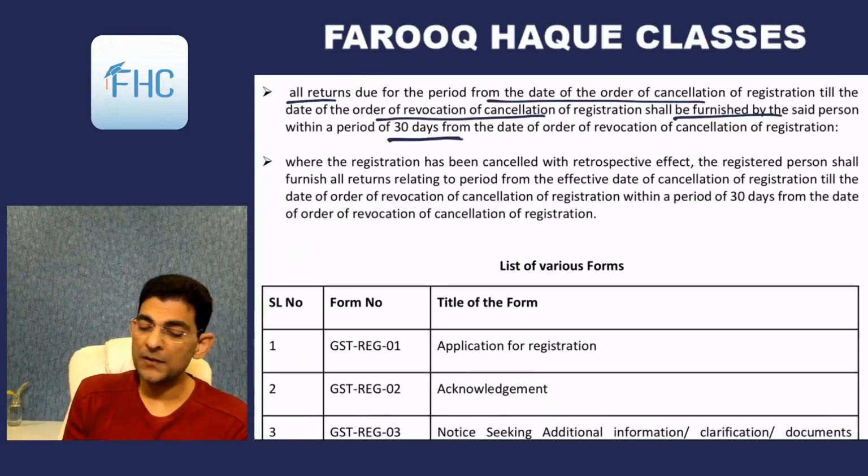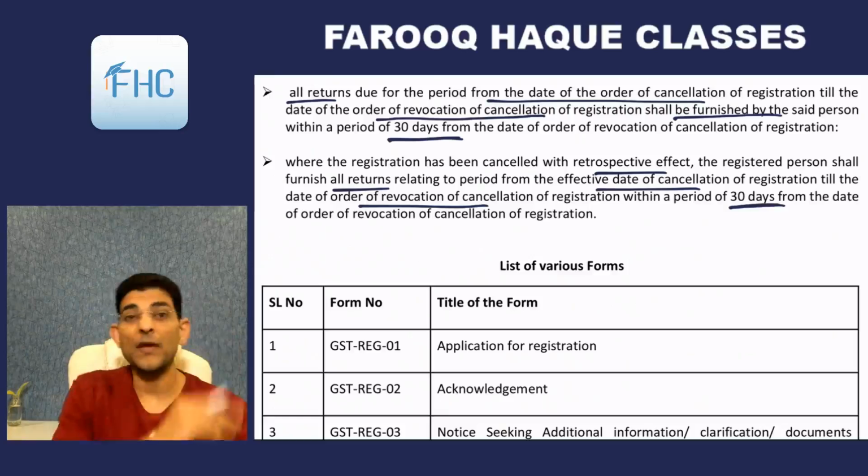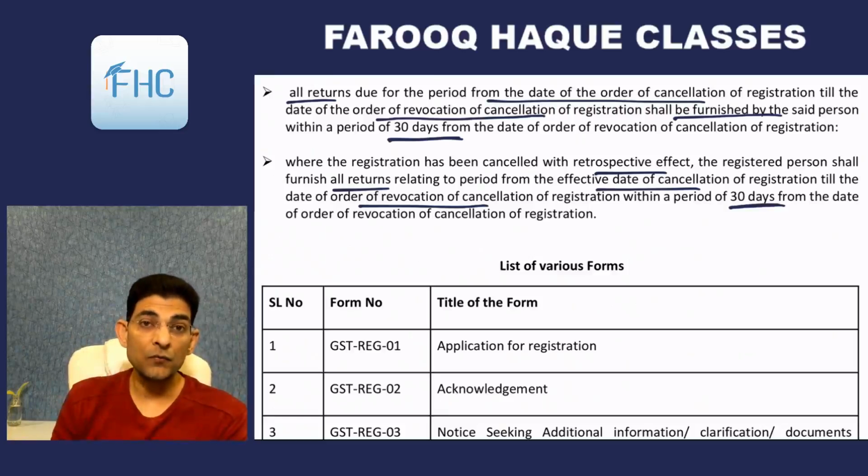And where the registration has been cancelled with retrospective effect, the registered person shall furnish all returns relating to the period from the effective date of cancellation till the date of order of revocation of cancellation within a period of 30 days. So again, if it was backdated cancellation, then you have to submit returns right from the date of cancellation till the date of revocation.